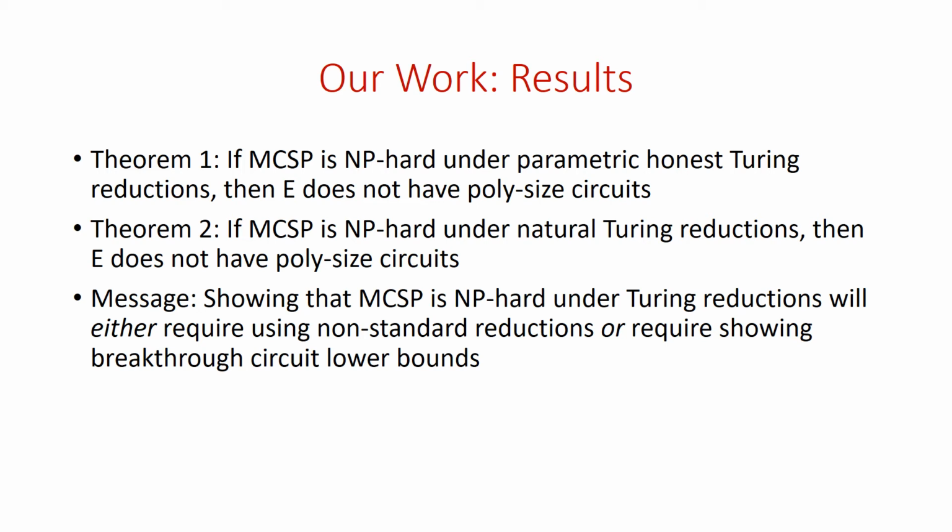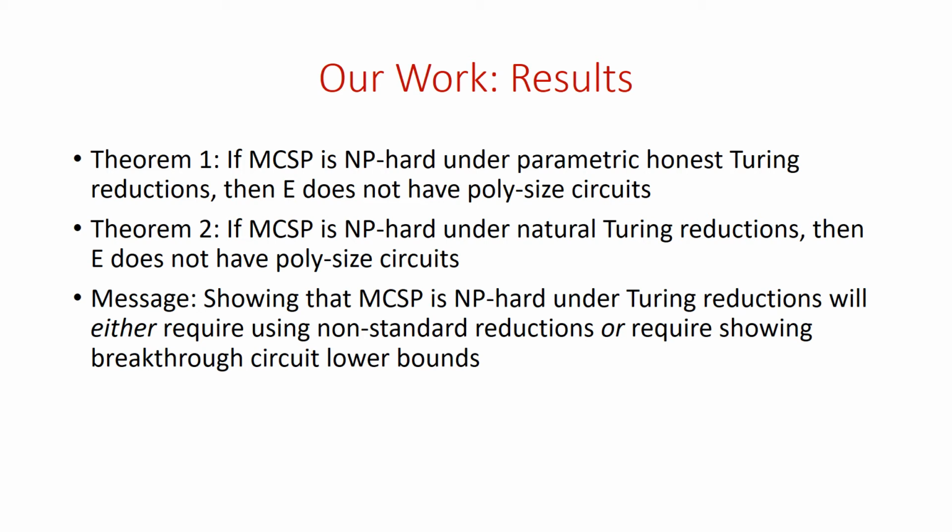So here are our results, very similar or analogous to the result of Kabanets-Cai. The first result is that if MCSP is NP-hard under parametric honest Turing reductions, then E does not have polynomial size circuits. The second result is again a circuit lower bound under the assumption that MCSP is NP-hard under natural Turing reductions.